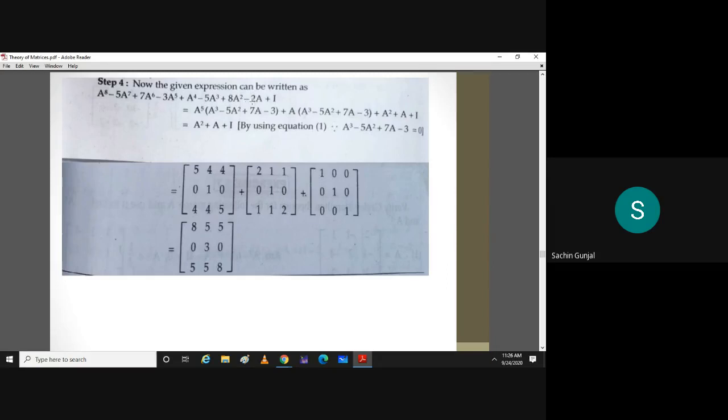Write down this minus 2a as minus 2a minus a plus a. Right? Yes, sir.